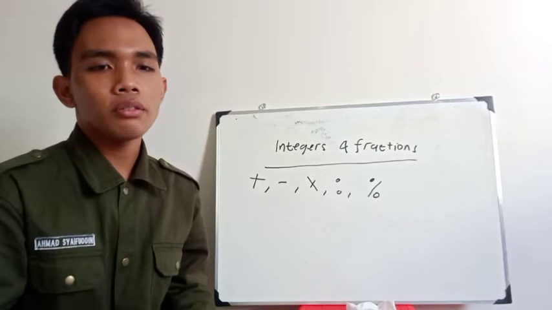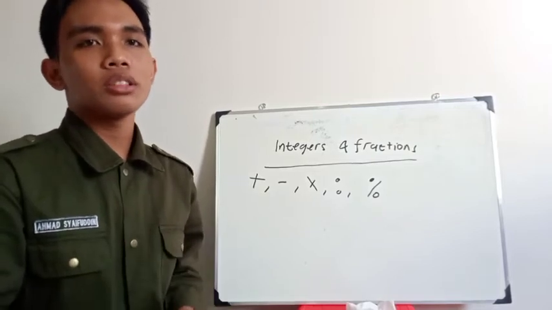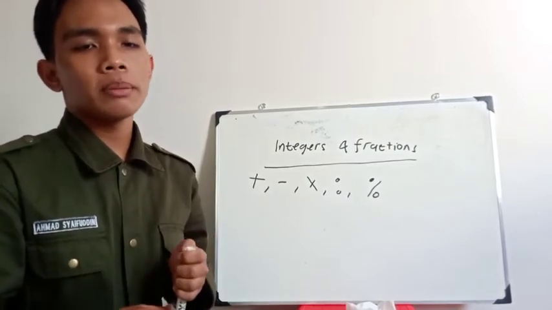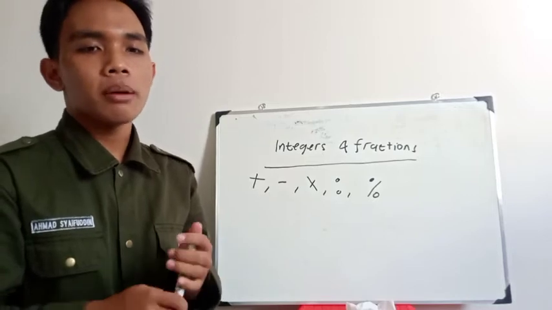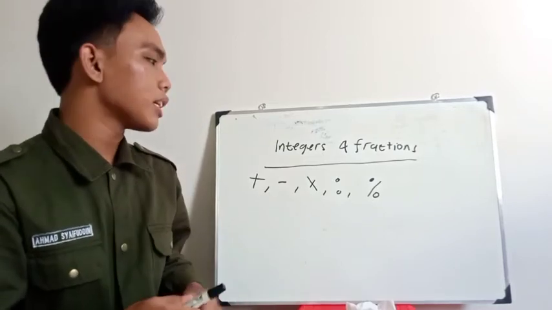With the development of these abilities, we will be able to learn mathematics more deeply because numbers are the beginning of learning mathematics.